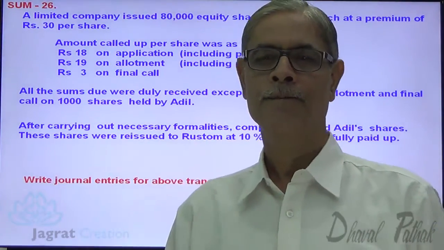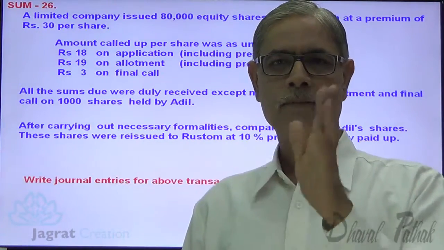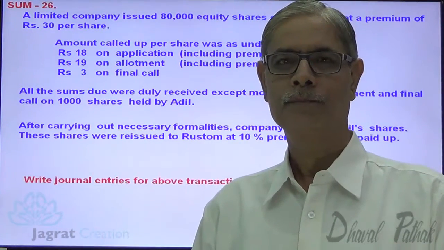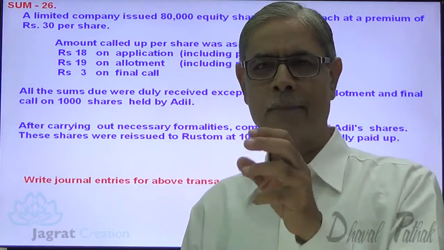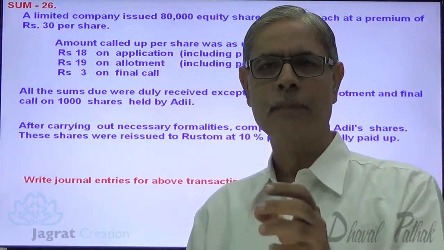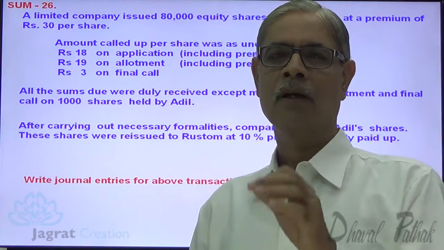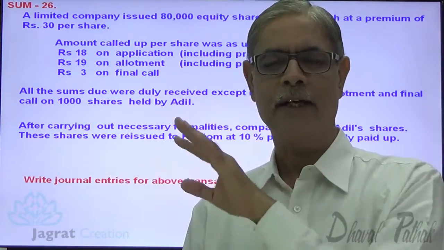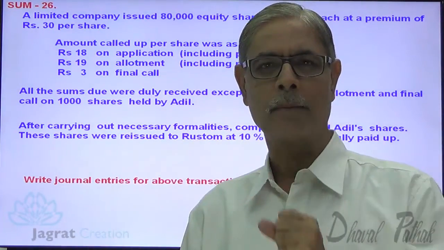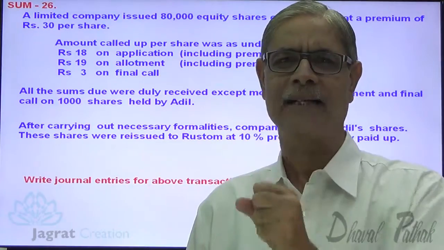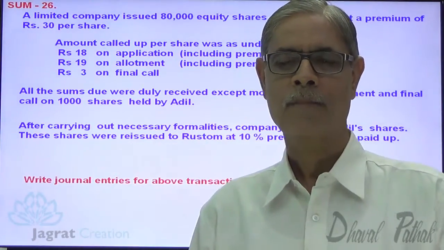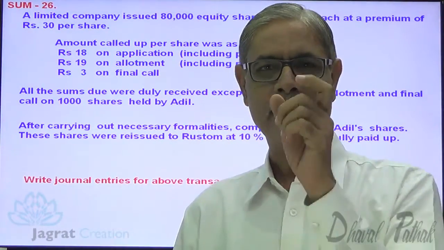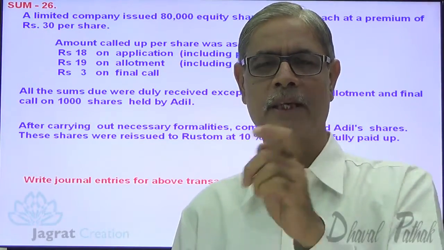Now see, shares are forfeited. At the time of forfeiture, whatever the capital that has been received is now not refundable, so it's a capital income, forfeiture income of the company that gets credited to share forfeiture account. At the time of reissue, if any discount is granted, that discount has to be given out of that